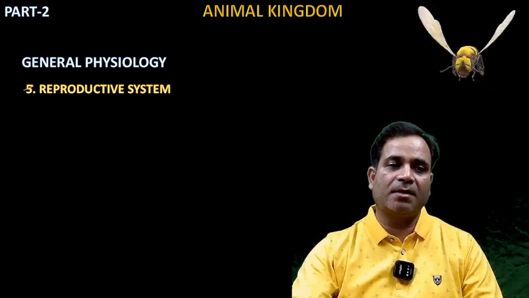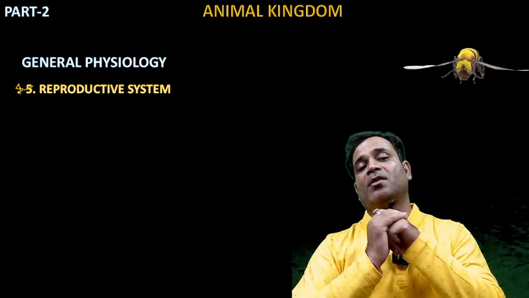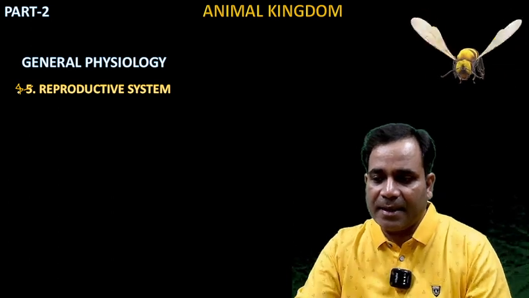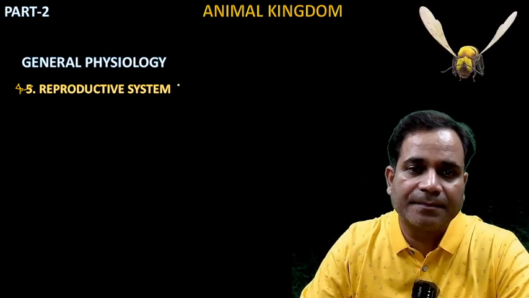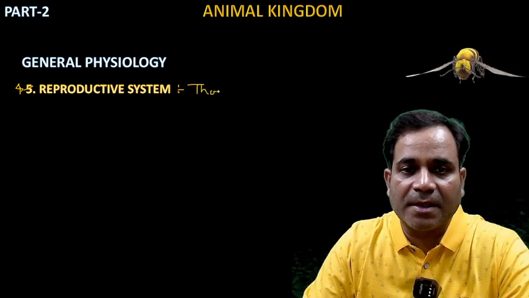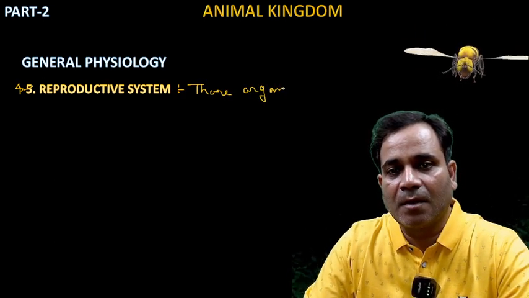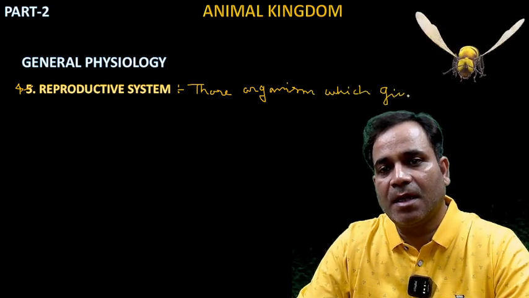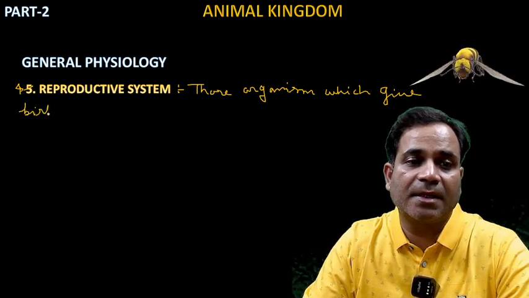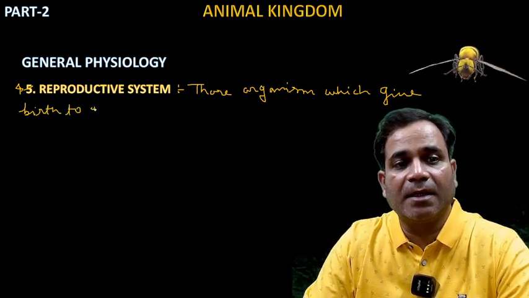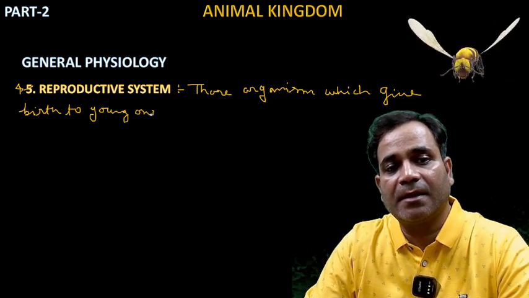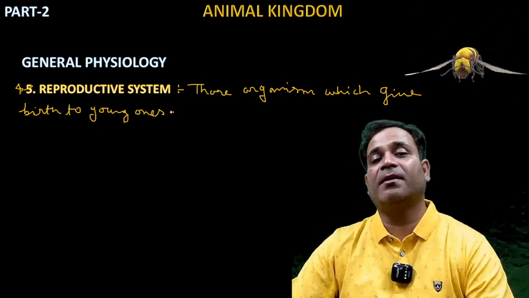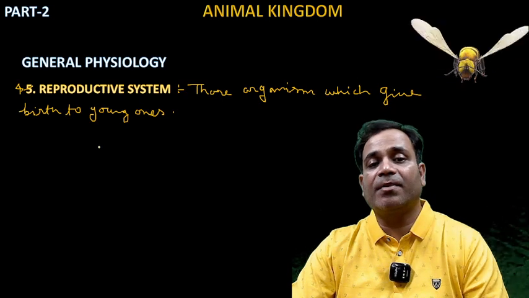But that is the reproductive system. See, this one is the reproductive system. If I'm talking about the reproductive system, what is its meaning? Here in the reproductive system, it means those organisms which give birth to young ones. If I'm saying the organisms give birth to their young ones, then it is known as reproduction.